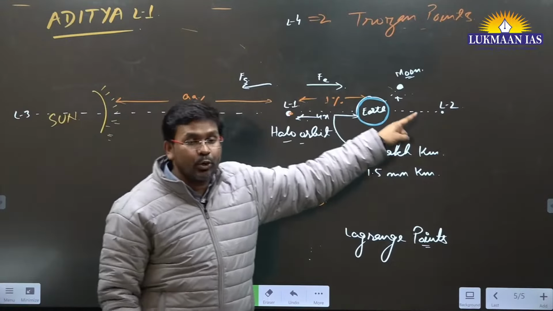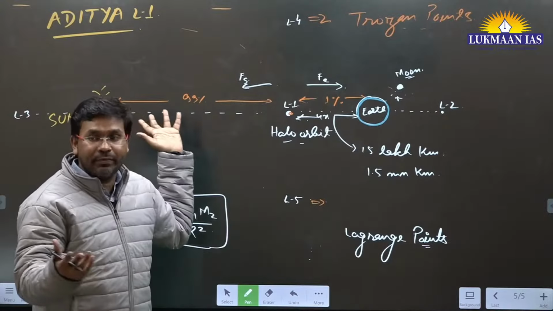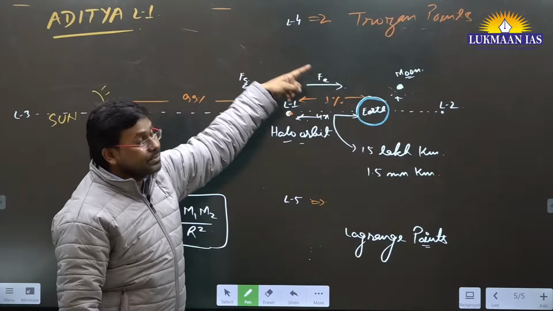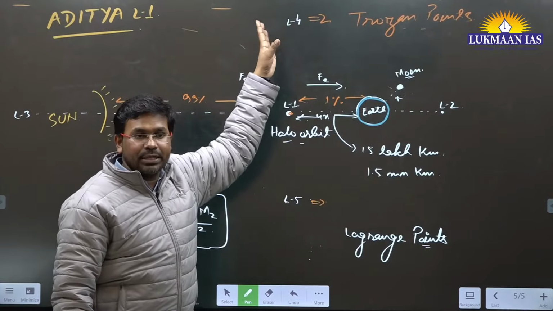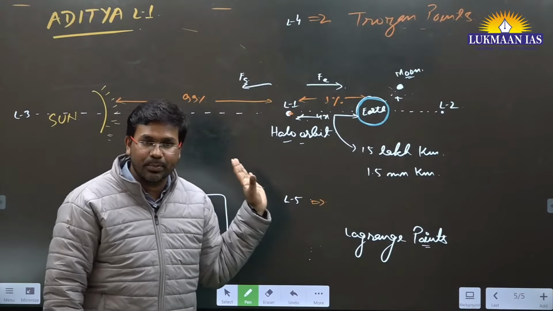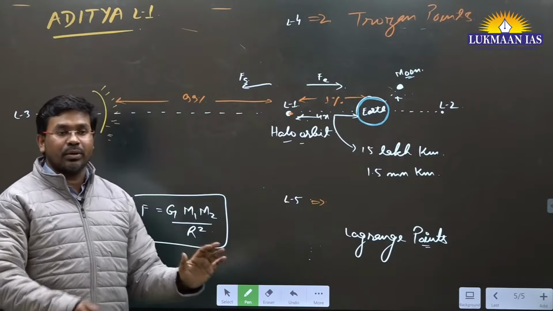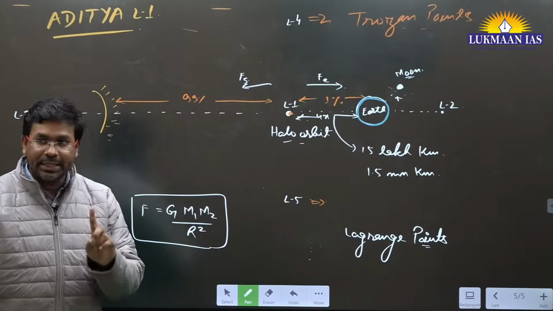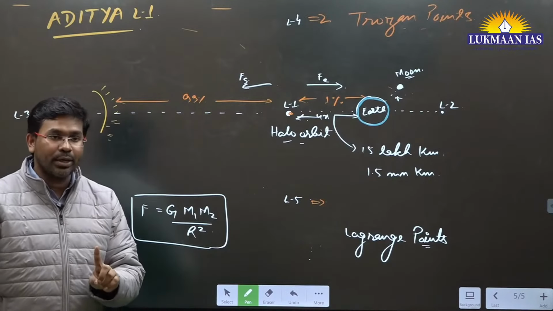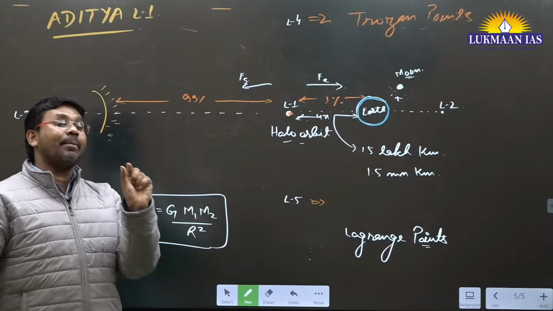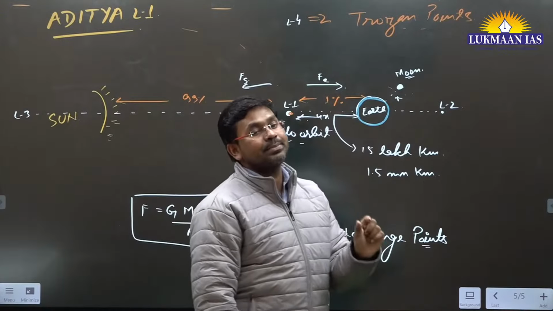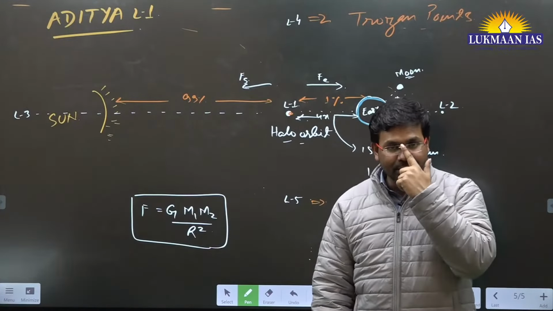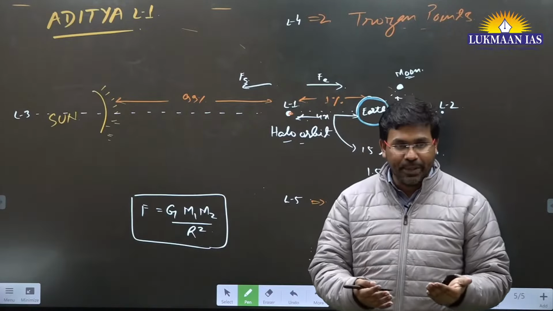If we choose the L2 point, studying the Sun from there will be difficult because Earth is going to come in the middle. That point is also very far located, so that's why we have chosen this point. That is the way we need to understand science and technology. Any topic that is coming in the news is important, and the fundamental concepts are also important. UPSC assumes us to be well-read people.